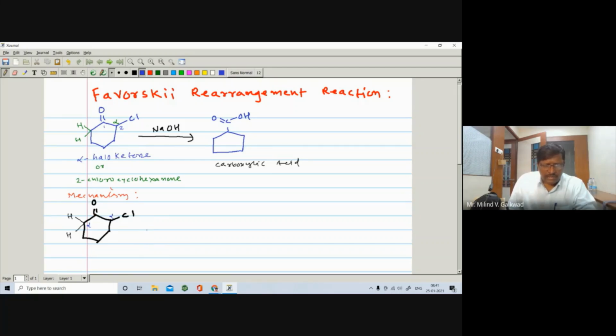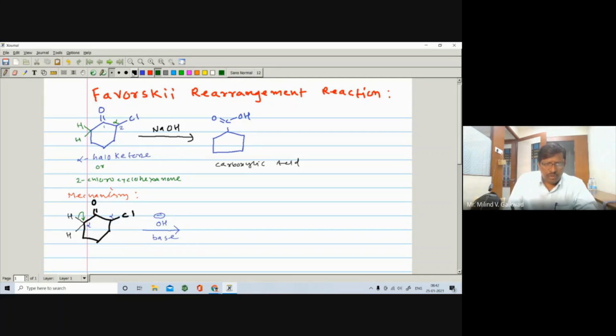The reaction takes place in the presence of alkali, OH minus, and you know these are alkali, NaOH or KOH. It has the ability to abstract a proton, so it is a base. This alpha carbon has a hydrogen directly attached to the CO group. So in this case, the sigma bond will open on this carbon, there is a formation of C negative, and this H positive is abstracted by the base.